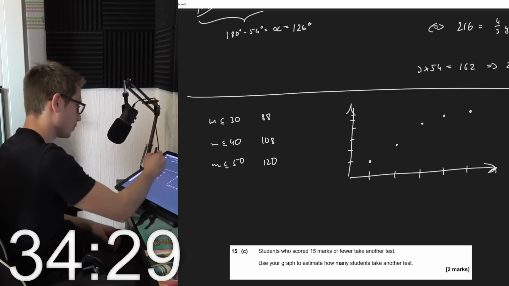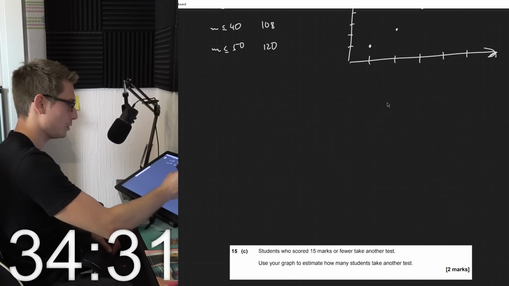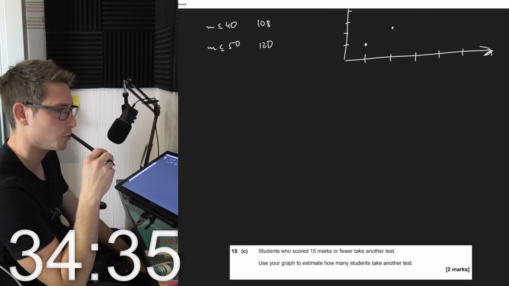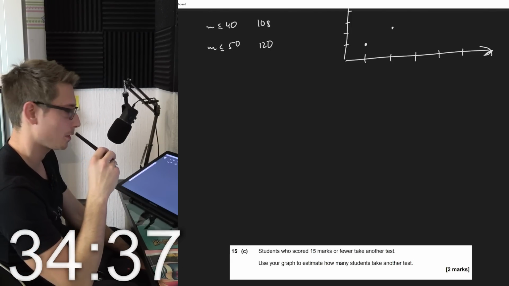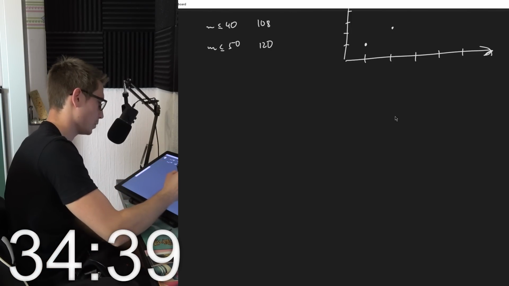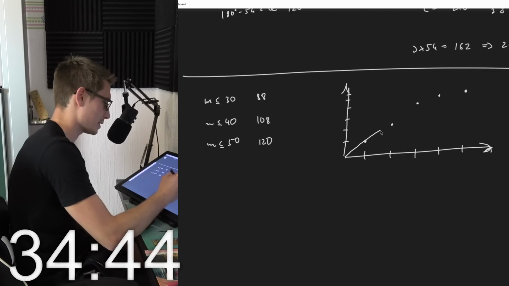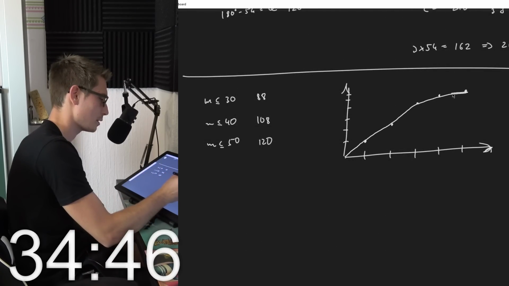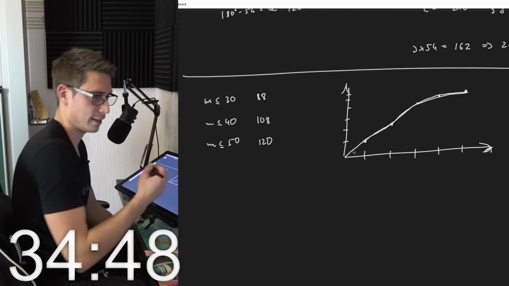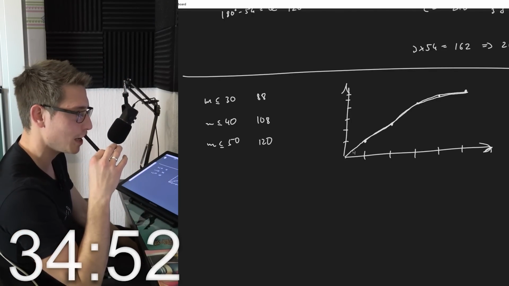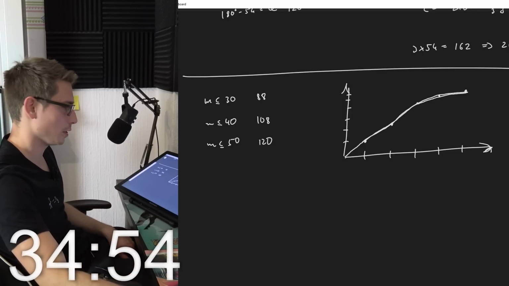Students who scored 50 marks or fewer take another test. Use your graph to estimate how many students take another test. Oh, so we would need to connect everything. So it probably starts somewhere here. Okay, at 0 probably. So I can just estimate 15 marks or fewer.